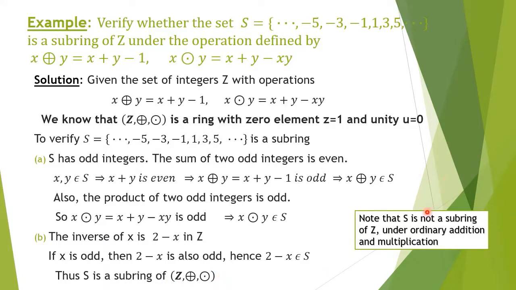But you may note that S is not a subring of Z under the ordinary addition and multiplication. Since the sum of two odd integers is even, the first condition, closure law, does not hold in S. Hence, S is not a subring under ordinary addition and multiplication.